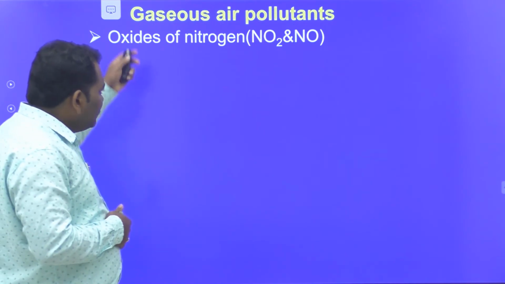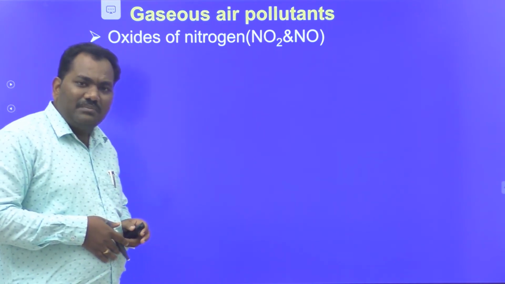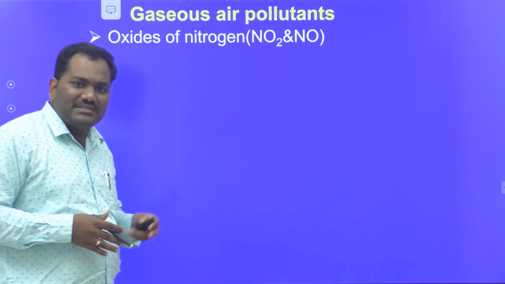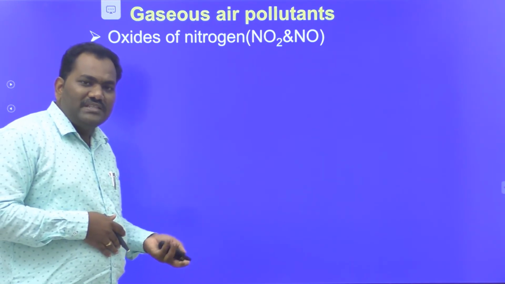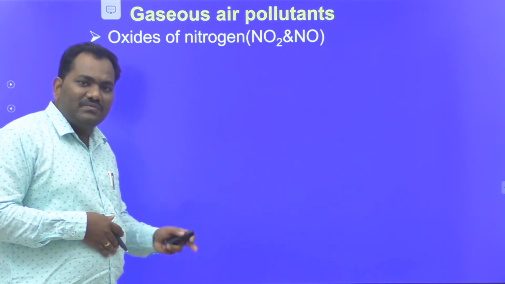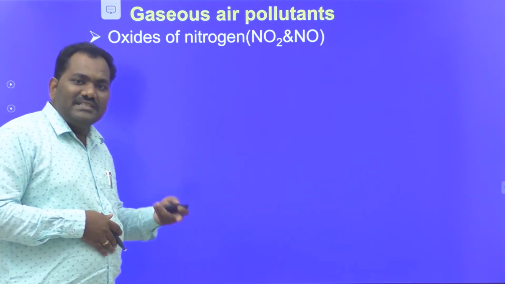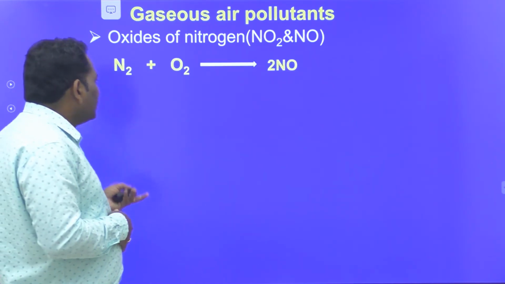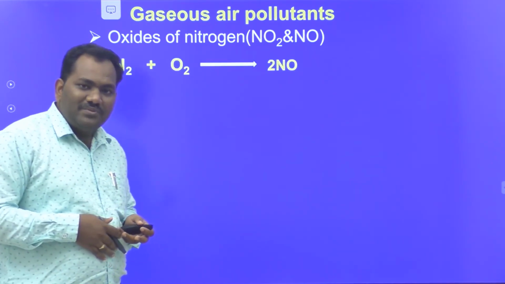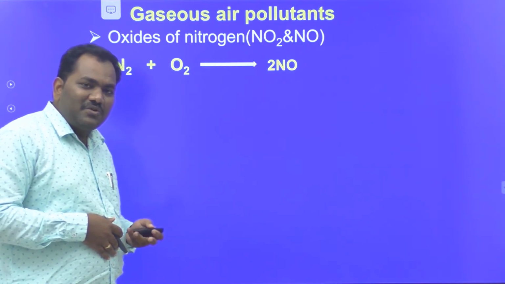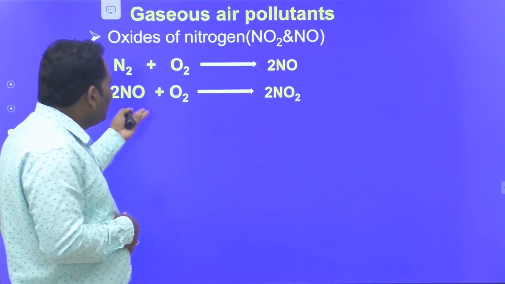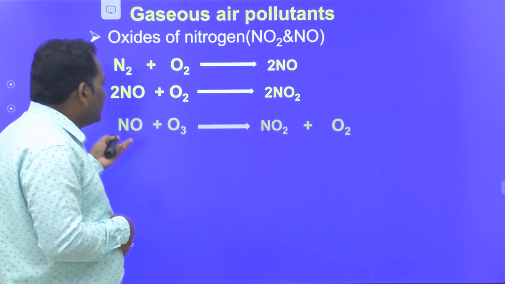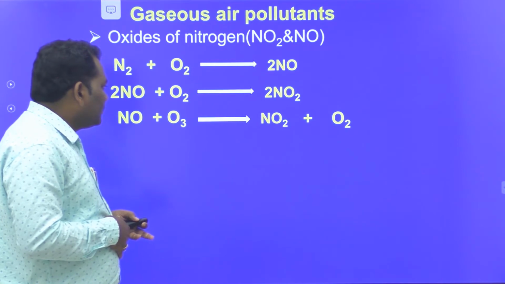So during the combustion of all nitrogen containing substances, simply we can say the combustion of fuels, if the fuel contains nitrogen as a residue, during burning that nitrogen reacts with oxygen to form nitrogen monoxide. Then that nitrogen monoxide again reacts with another molecule of oxygen to give nitrogen dioxide. Like this, nitrogen dioxide and monoxide are formed.